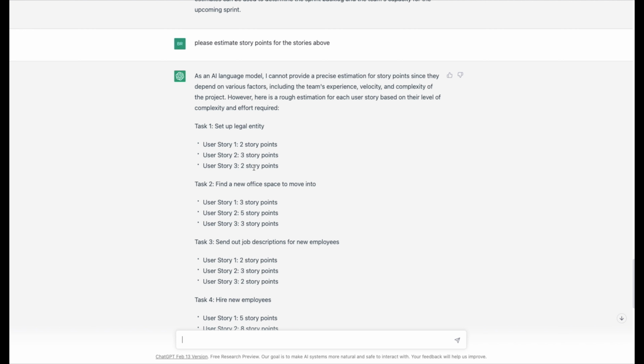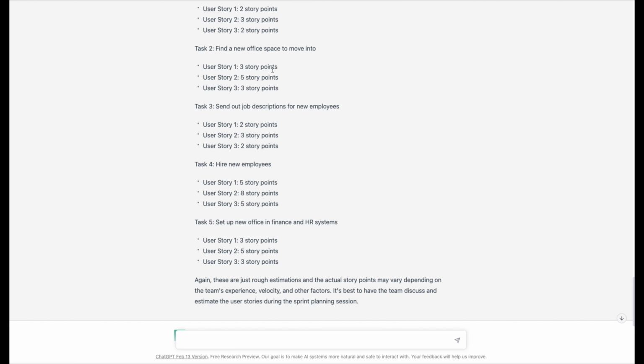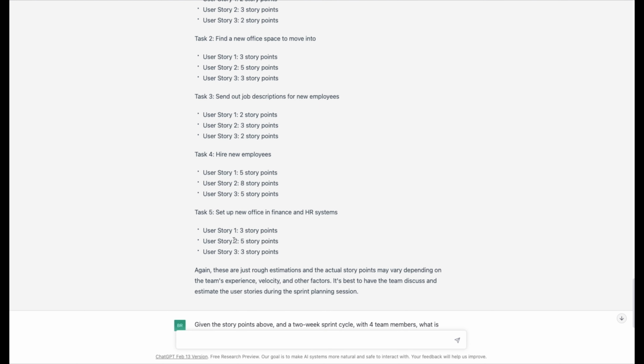pretty amazing. We've also seen that it has a great capacity to change and alter its answers based on new information. So if we were to provide additional context, it would probably do a better estimation for us. So I thought that was a fascinating thing to learn, and it did it across all 5 tasks and all 3 user stories with all of those.